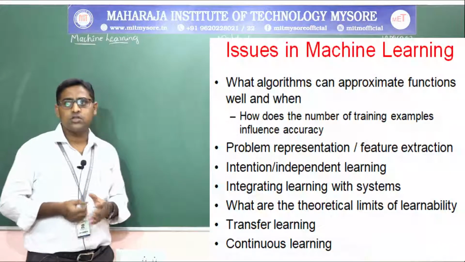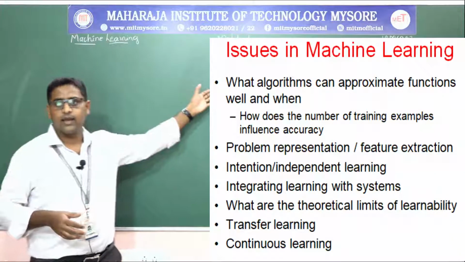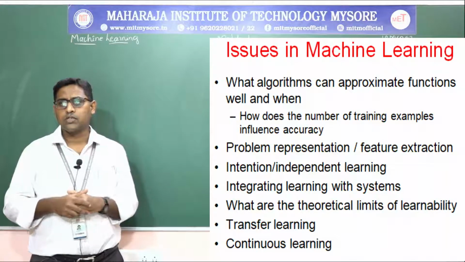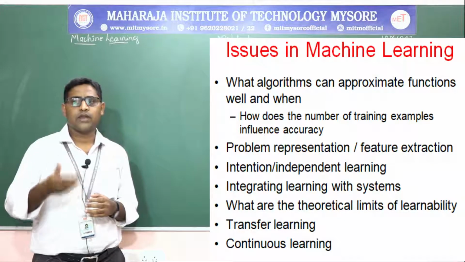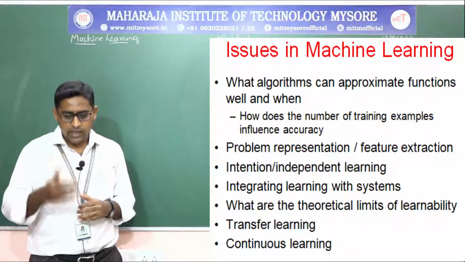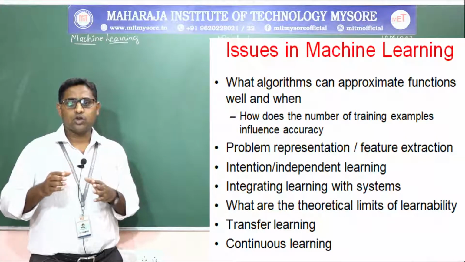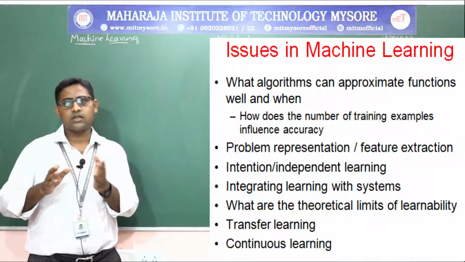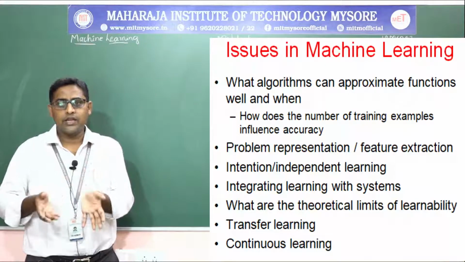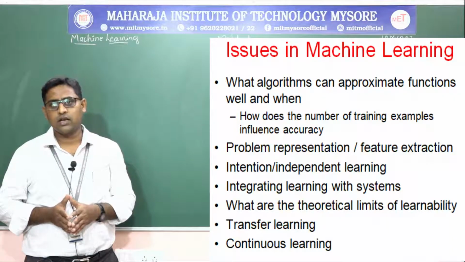Some of the issues in machine learning. What algorithms can approximate the functions well? And when and how does the number of training examples influence the accuracy? If you take a classroom of 60 admissions and all 60 are above 90%, then it is easy to get more than 90% in the result.